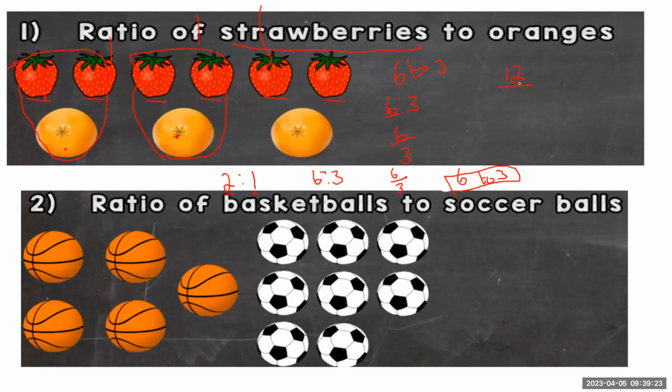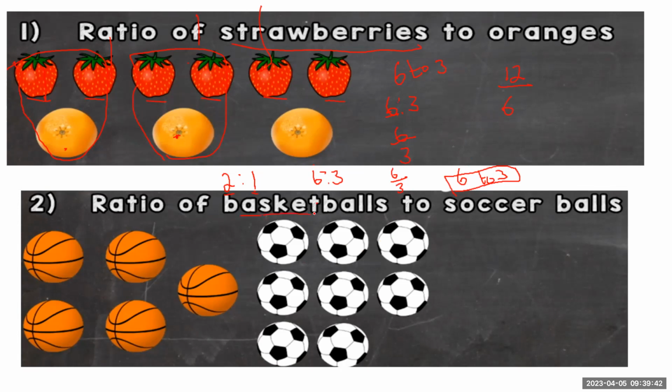Anyway, okay. If we have 12, how many oranges do we expect? We're going to expect how many oranges? Yes, we expect 6, because we are saying the ratio is 2 is to what? Is 2 is to 1. Let's look at the following then.